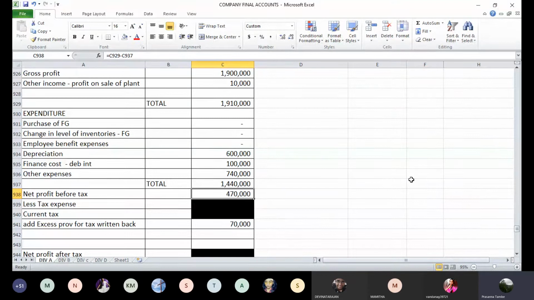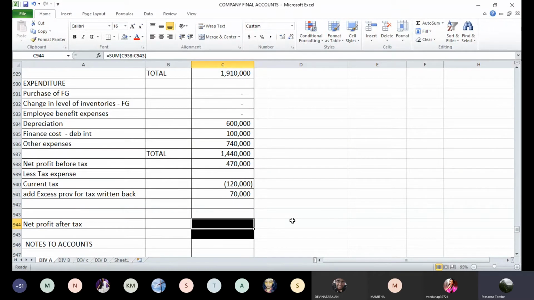Now it says we have to make a provision for current year tax to the extent of 1,20,000. So less provision for tax for the current year 1,20,000. From that 1,20,000 provision for current year will go, and last year's 70,000 is getting added back.